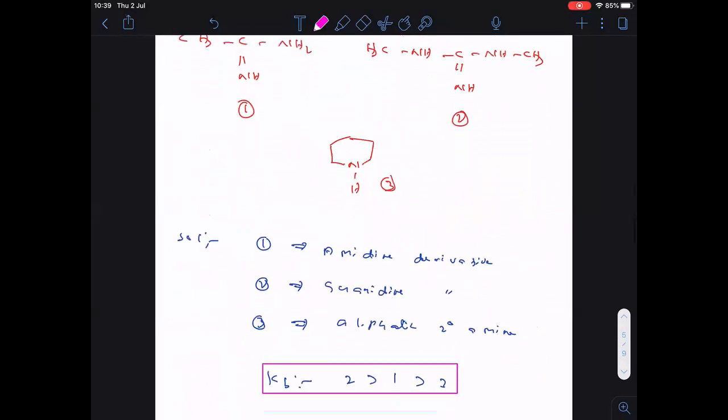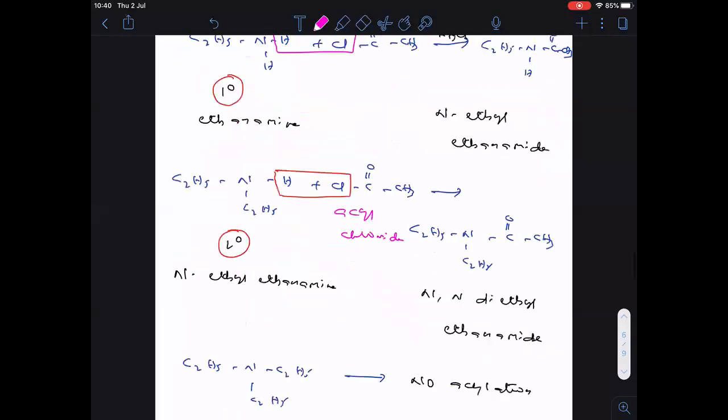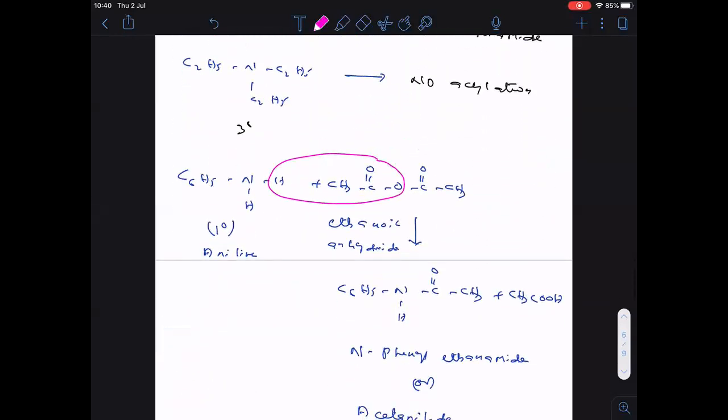Then after that, the acylation chemical property: as I mentioned, primary and secondary amines undergo acylation. Acylation can be done with anhydrides also, and tertiary amines do not undergo acylation.